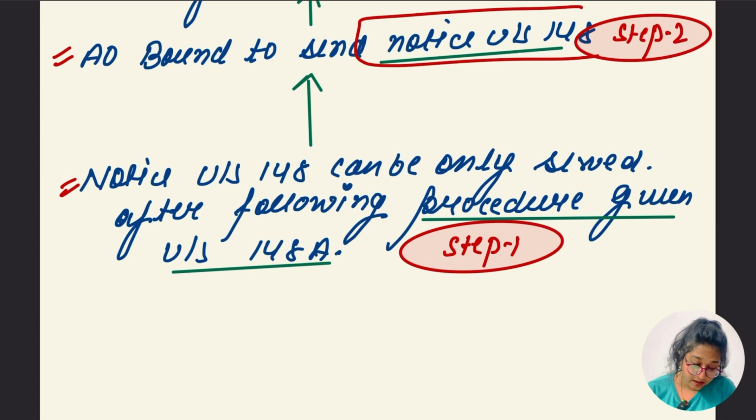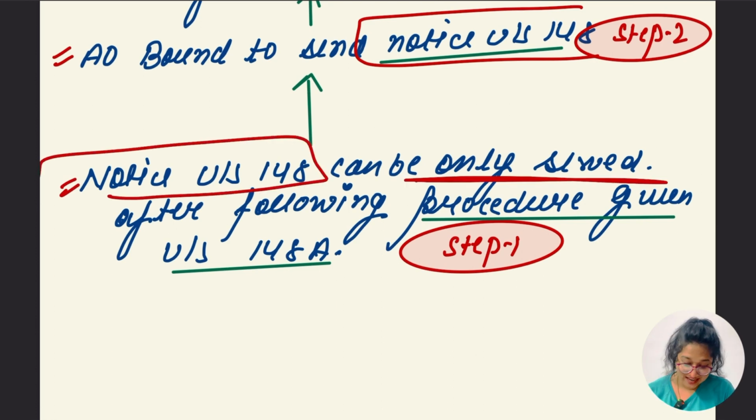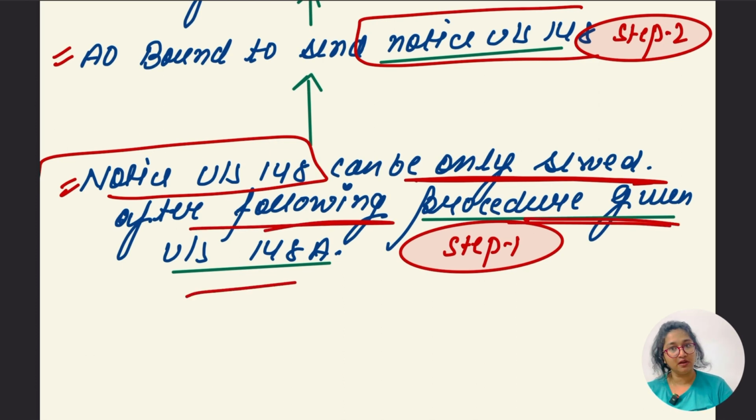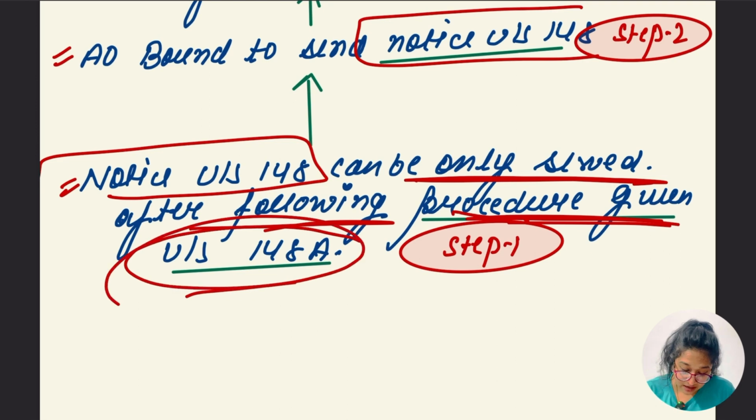Let's go for the other part. Notice under section 148 can only be served after following the procedure given under section 148A. Notice is to be passed under section 148, but before passing that notice, the procedure given under section 148A is to be followed.